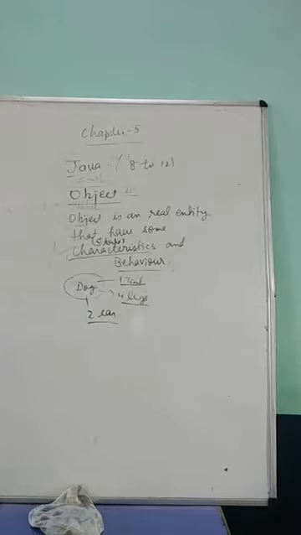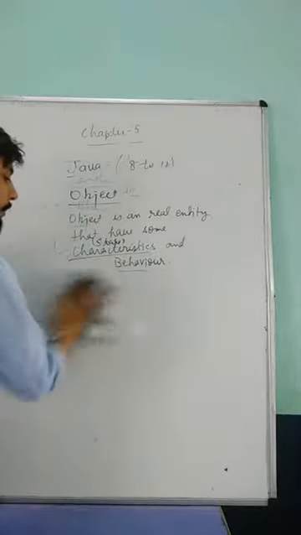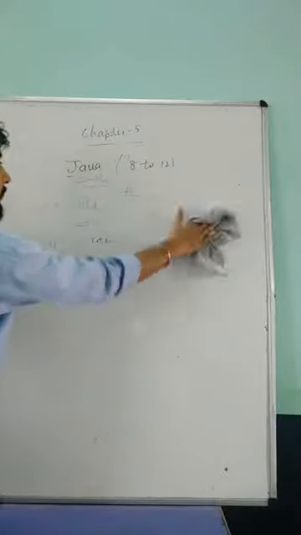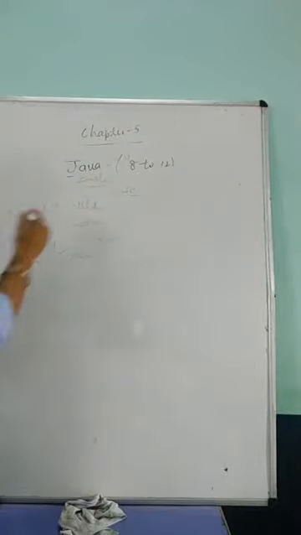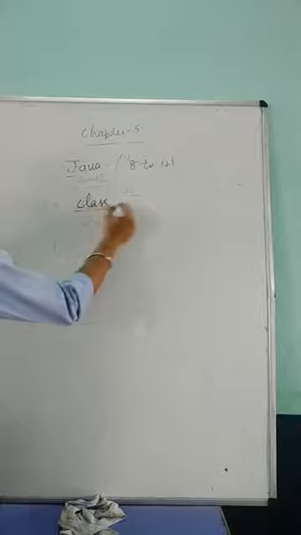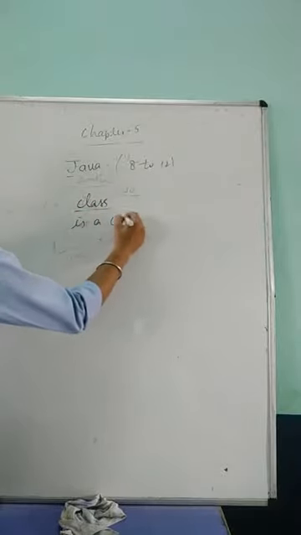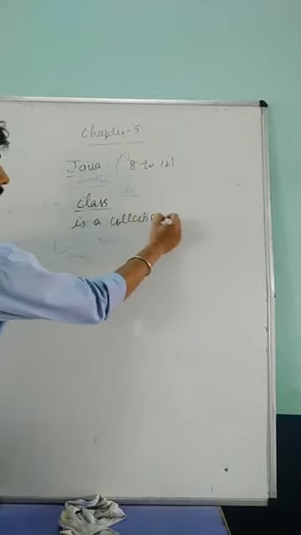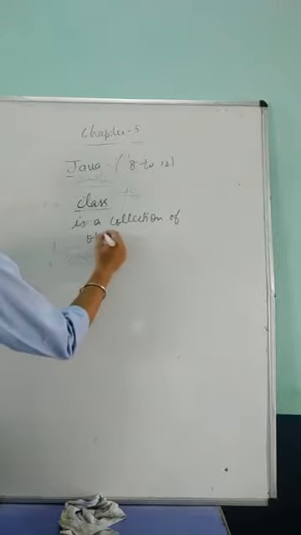Now, the next one is the class. What is a class? A class is a collection of objects.